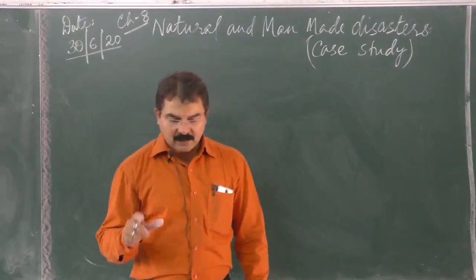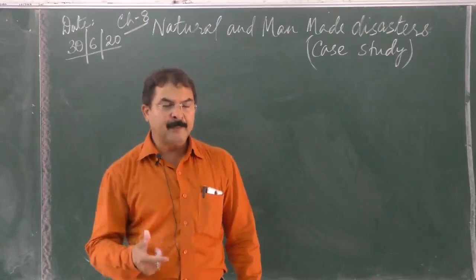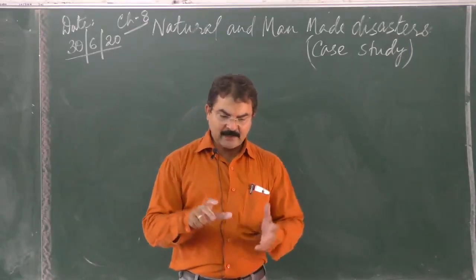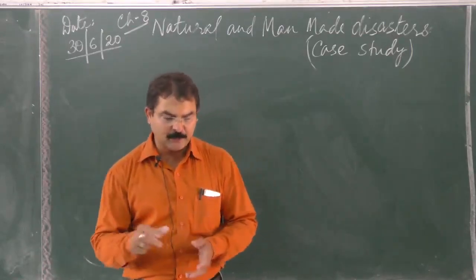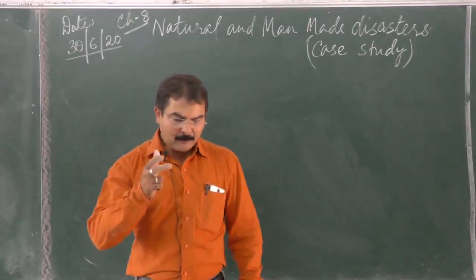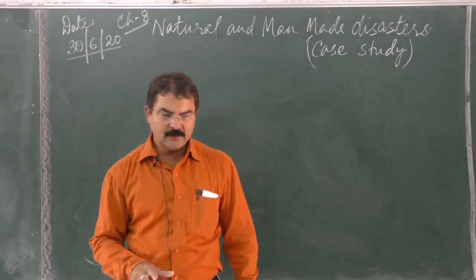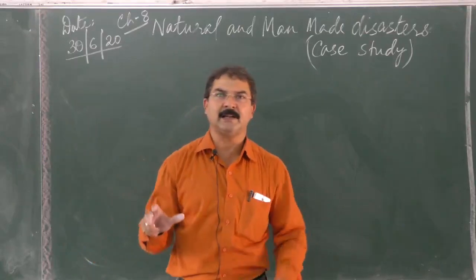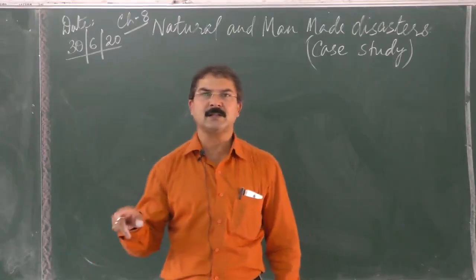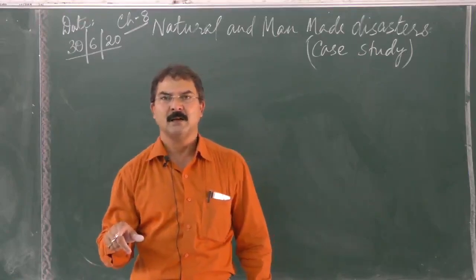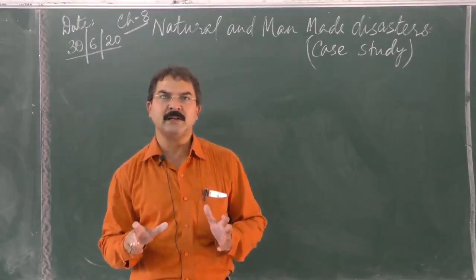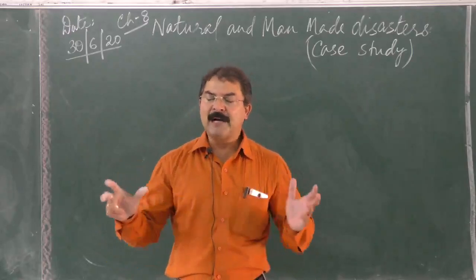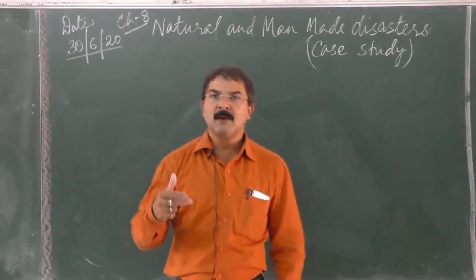Now talking about the earthquake which occurred in April 2015 in Nepal, there are various reasons for it, I'll tell you, but before that let me tell you that from March to December in 2004, there were a series of earthquakes, but the magnitude of these earthquakes was not very intense or very high. It all ranged between 4 to 6 on the Richter scale. Because we use an instrument to measure the magnitude of the earthquake, that is known as the Richter scale. Now, they were not very powerful earthquakes, but there was a warning.